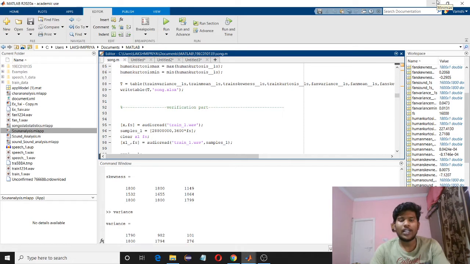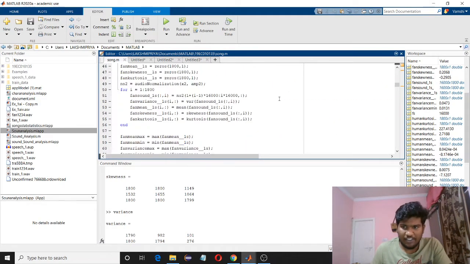Today we'll be talking about experiment 4, that is analyzing sound signals using 4 statistical parameters. Those 4 statistical parameters are mean, variance, skewness and kurtosis. We'll be analyzing 3 sounds. They are a train sound, a fan sound and a human speech. So here I have written code.